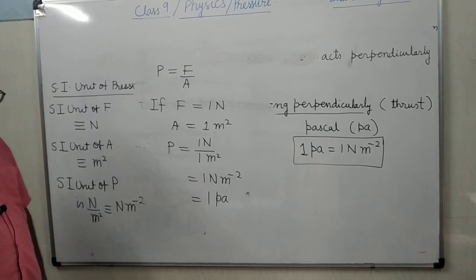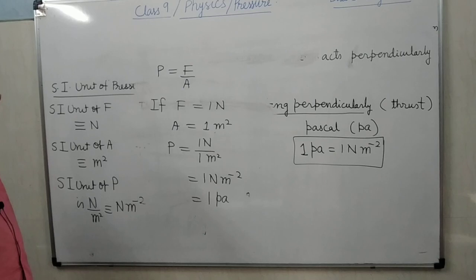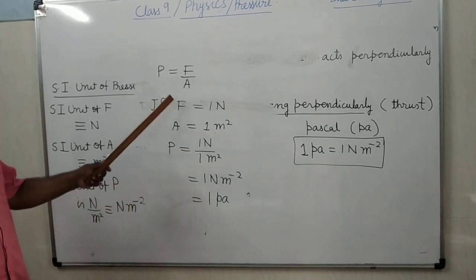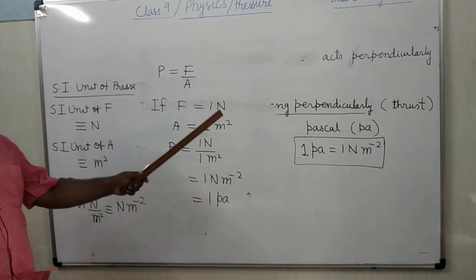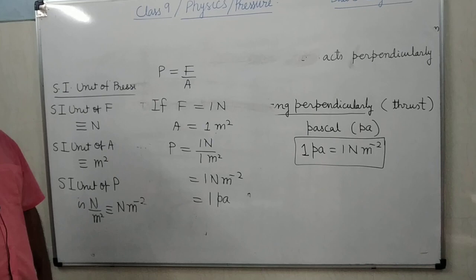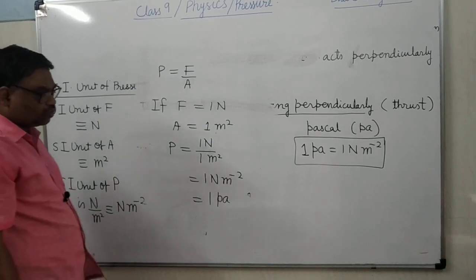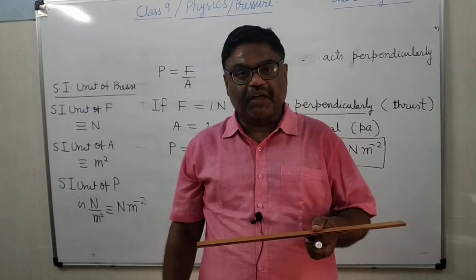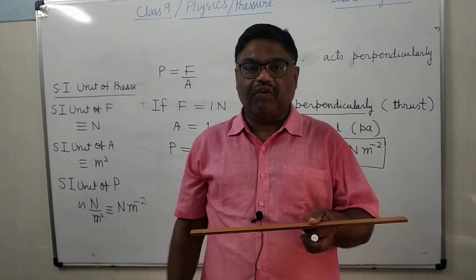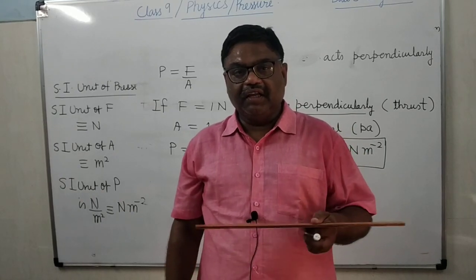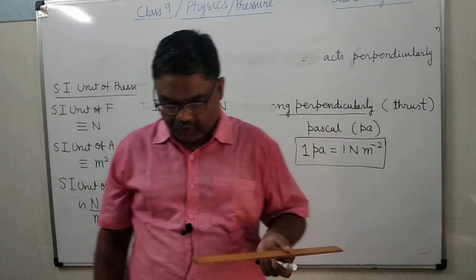So pressure on a surface is said to be 1 Pascal when the thrust of 1 Newton is acting on 1 meter square area.